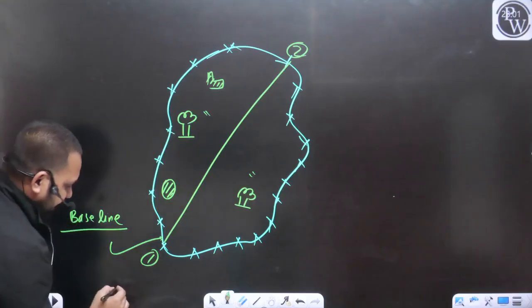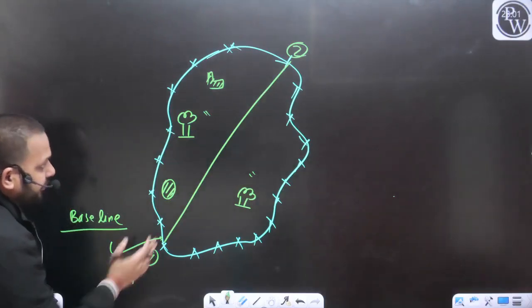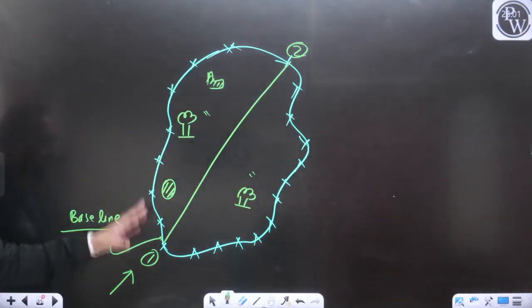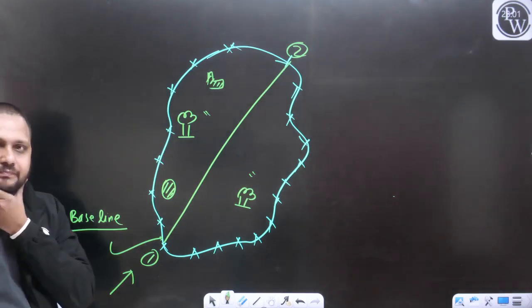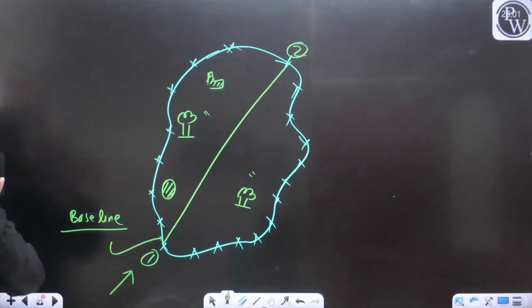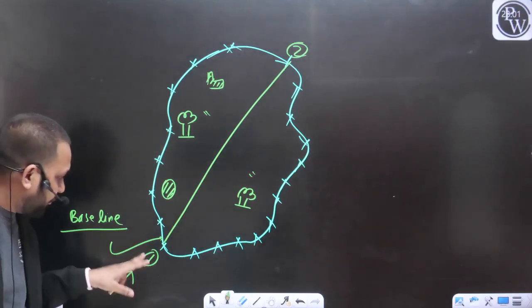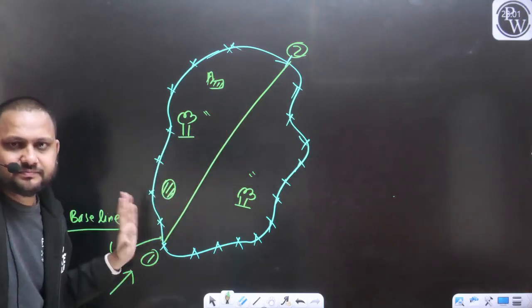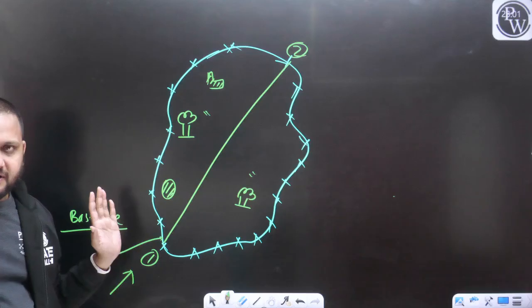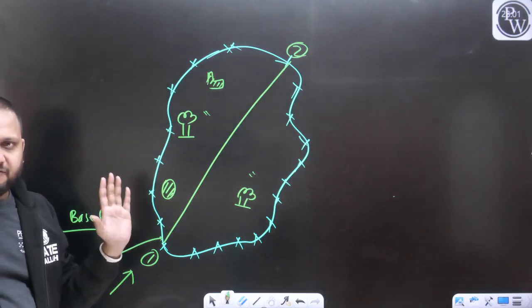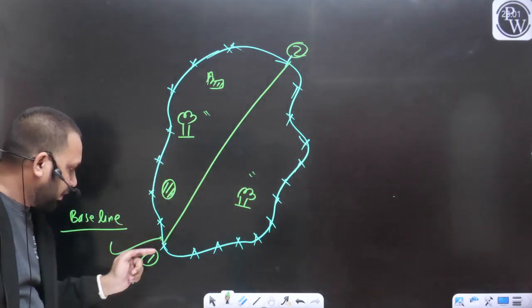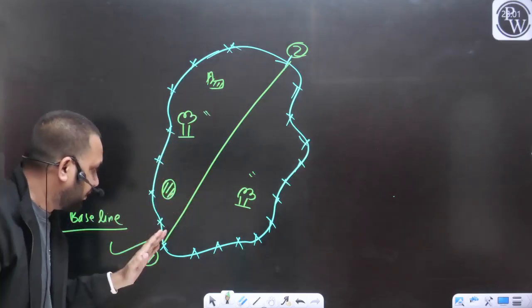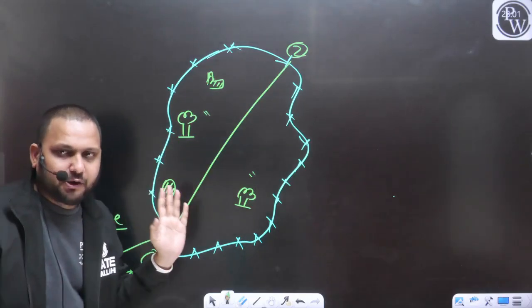We will start our survey from point 1 to point 2. So this is going to be your main baseline. If we are moving from 1 to 2 and performing the measurement along the line 1, 2, can I say this is going to be the longitudinal direction?